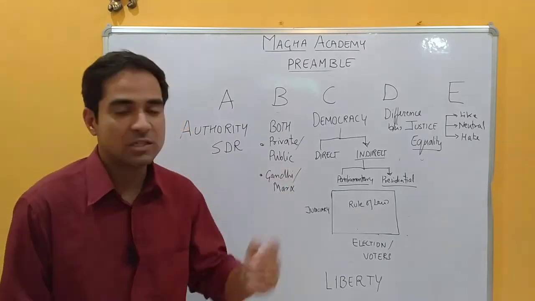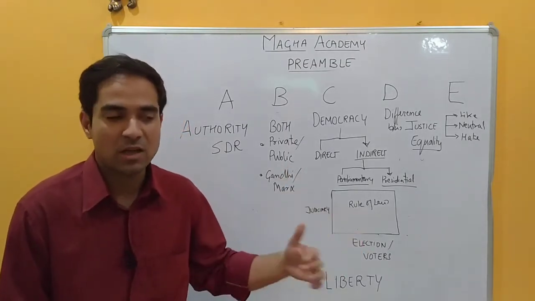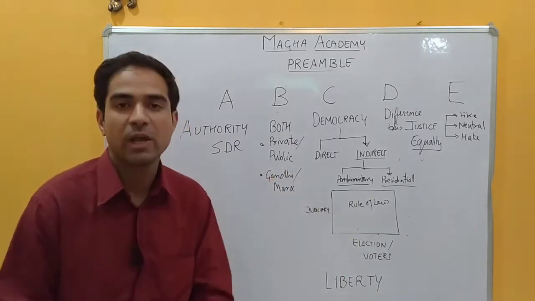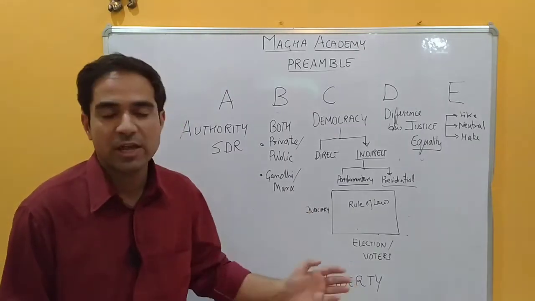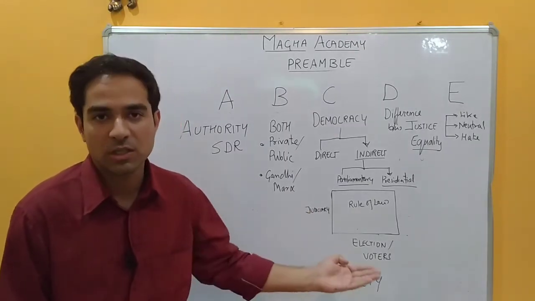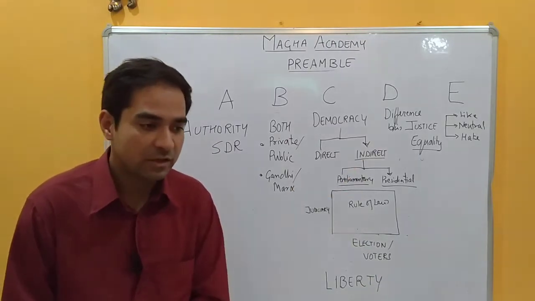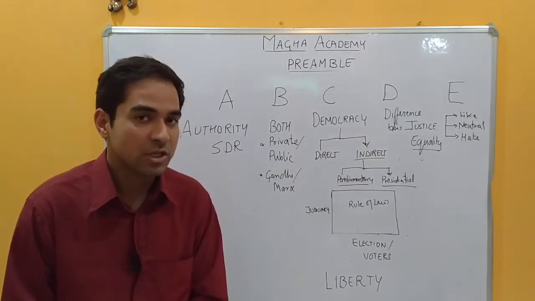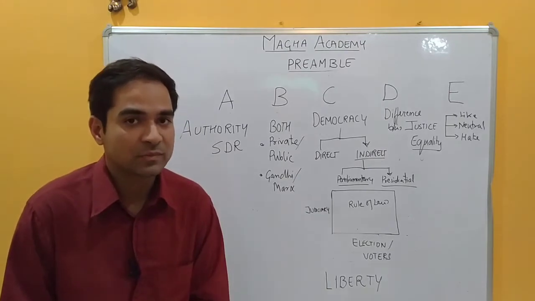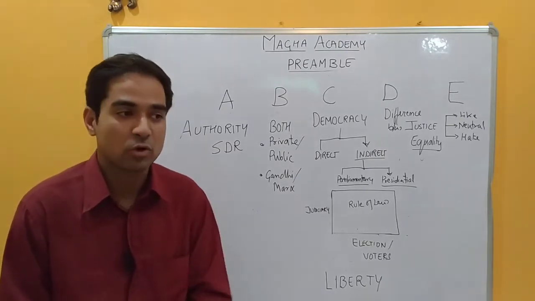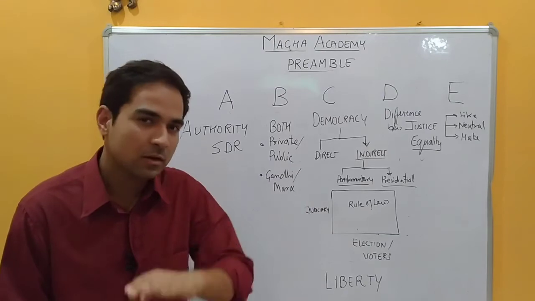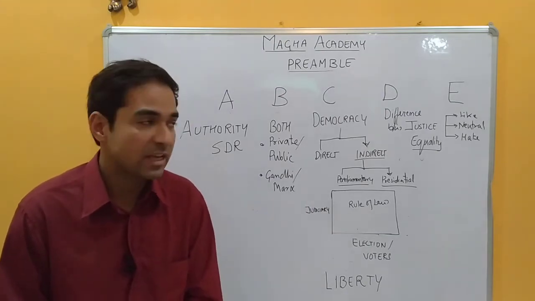And the next is democracy, the COM diagram of democracy, how you should look at democracy, and the structure of democracy, and how the other concepts are related to it. In D, we will be dealing with the difference between justice and equality. It is a very interesting topic because there is a very sharp difference between justice and equality. And the E is